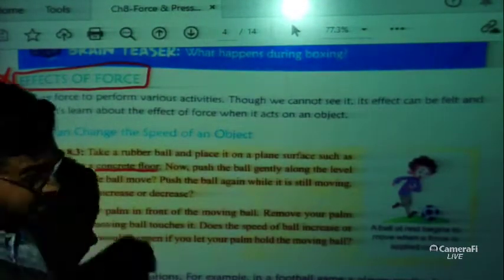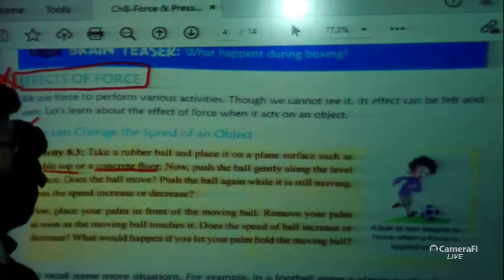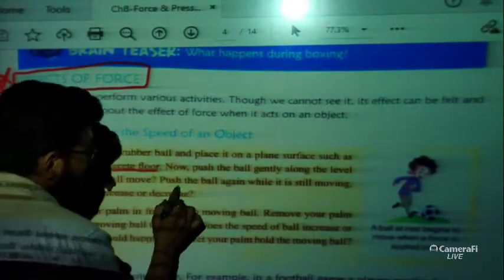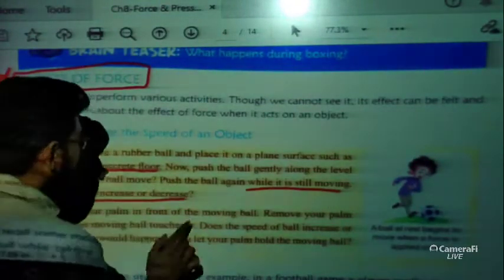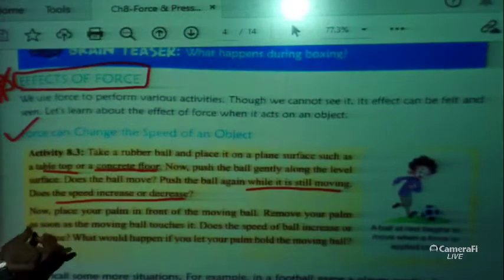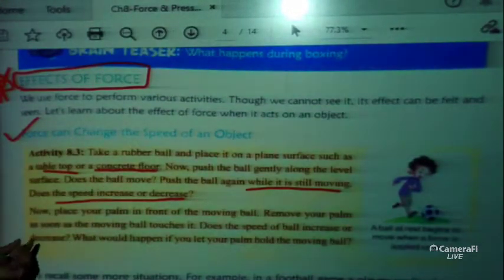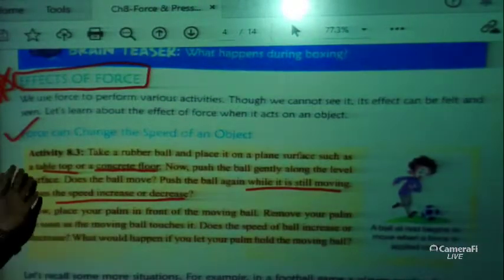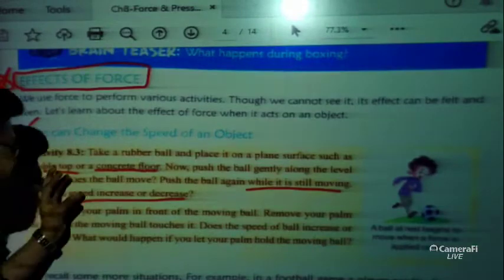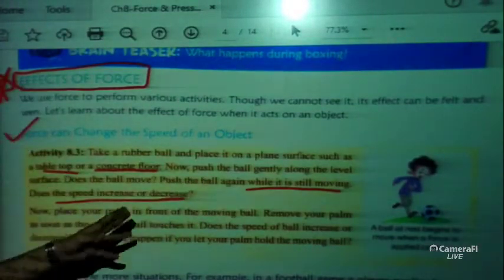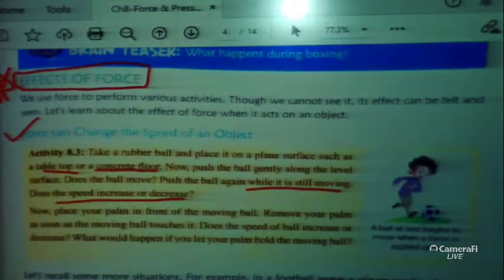So what will happen if we do this? Does the ball move? And if you push the ball again while it is still moving, what will happen? Does the speed of the ball increase or decrease? If you perform this activity, you will find that obviously the ball will move, and if you kick or push the ball again while it is moving, then obviously the speed will increase.